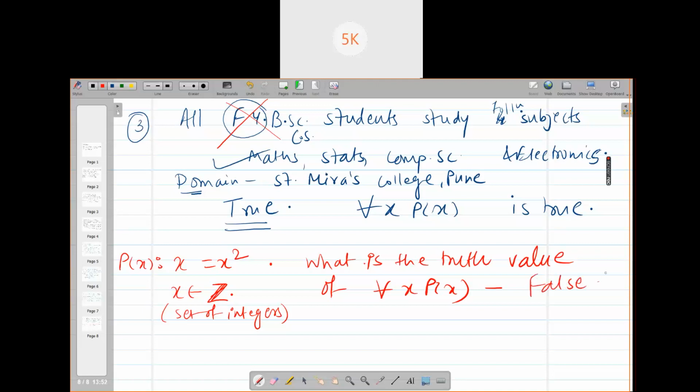There are so many counter examples you are getting. Is the idea of universal quantification clear? Universal means for each and every.